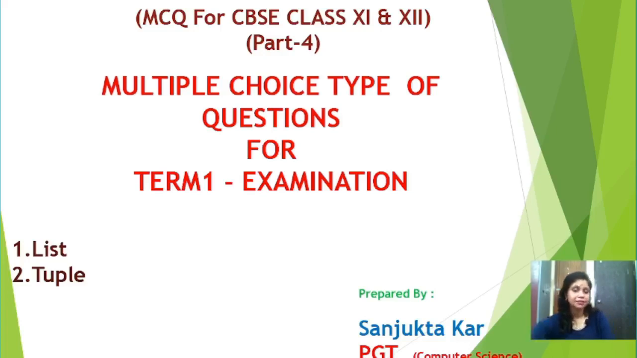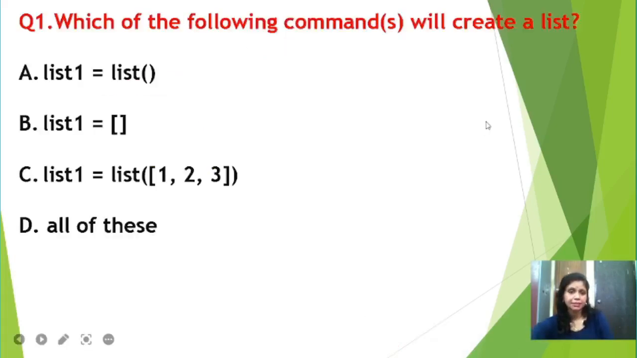Thank you. Let us discuss some multiple choice questions from the list and tuple chapter. Right students? Here the first question says, which of the following commands will create a list? Option A says list1 equal to list method. Option B says list1 equal to only square bracket start and square bracket close. Option C says list1 equal to list of within square bracket 1, 2, 3, and option D says all of these. So students, here I want to just discuss one important method, that is list method.